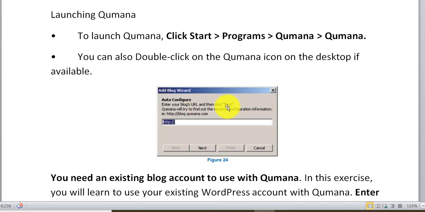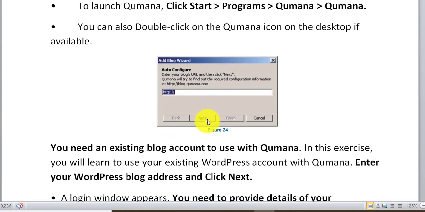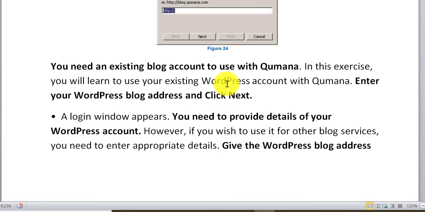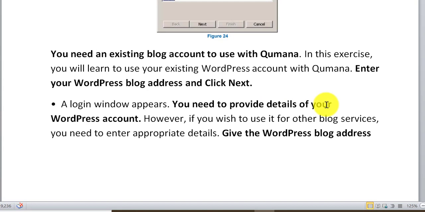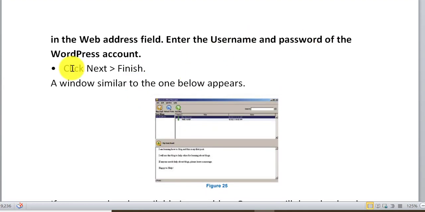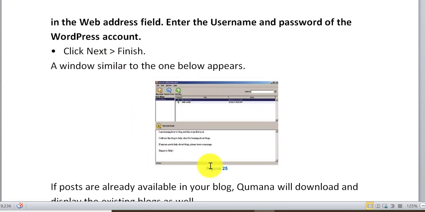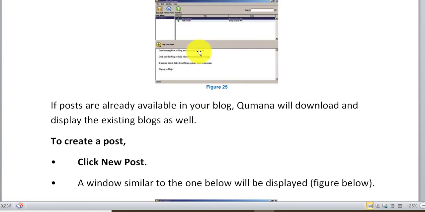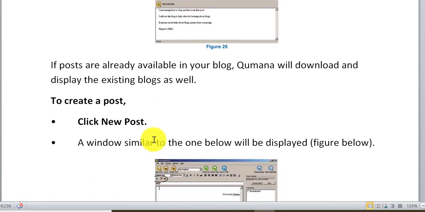A window will open. Double click on it, and a window will open. Here you have to write your existing blog account which you have made in wordpress.com. You have to type the address of that blog, then click on next. You need to provide details of your WordPress account, and you have to give the WordPress blog address also. Type your username and password, click next and finish. Your Qumana will open with the WordPress blog address account.